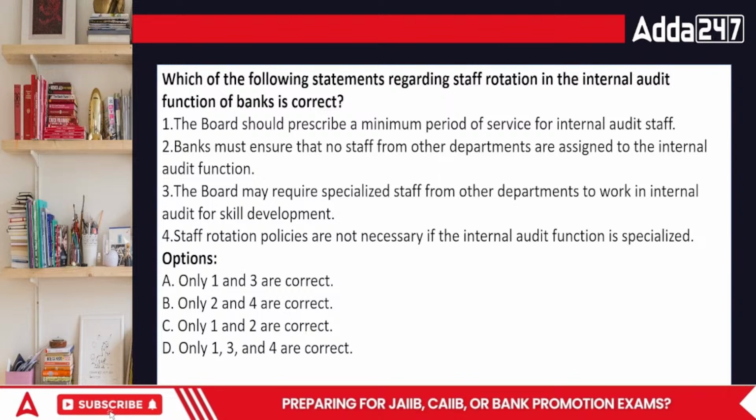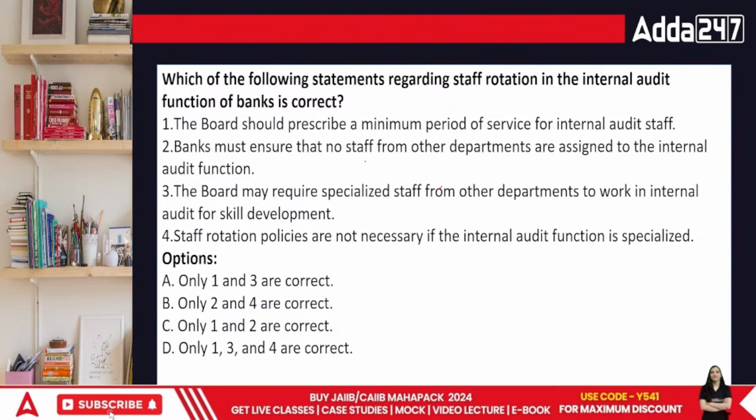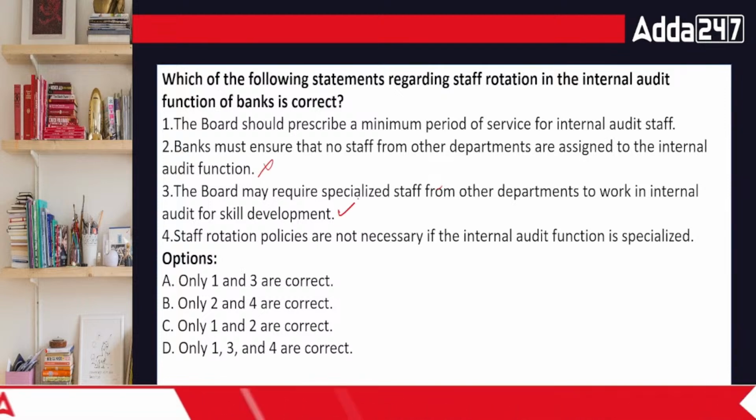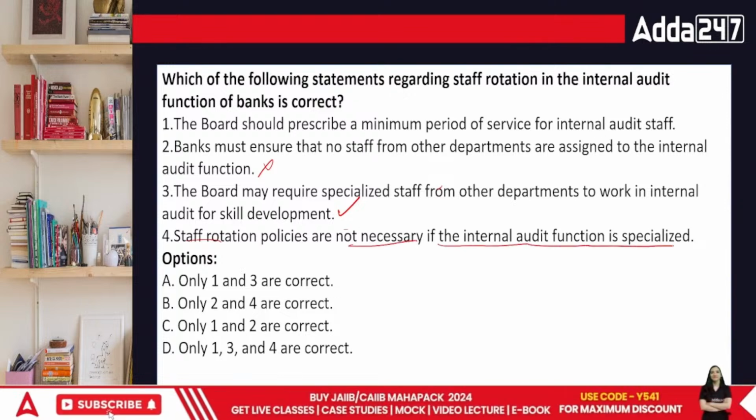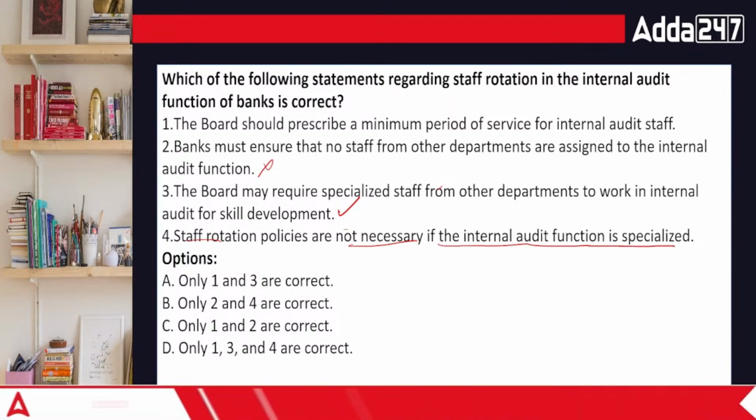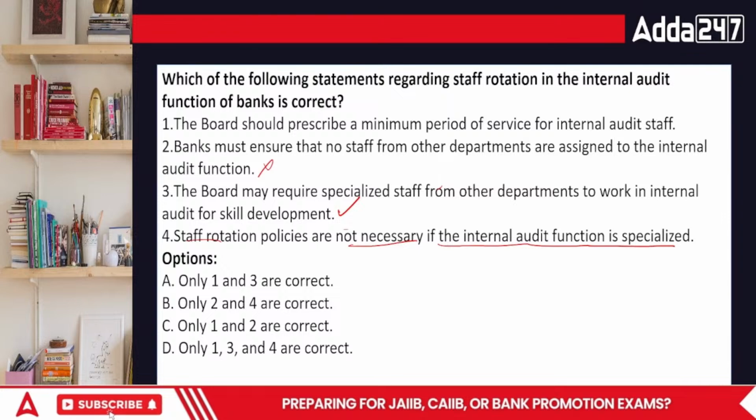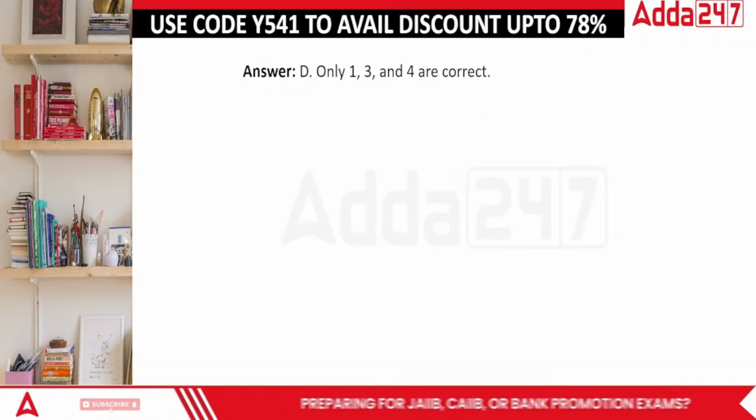Why? 1 is minimum period is definitely there for which the particular person works. There is no staff and department for internal. This is wrong. Then 3 is you have specialized people, and staff rotation policies are not necessary if the internal audit function is specialized. If the person is specialized in their work, then we are not going to make a hue and cry about it. Okay? So the correct answer is 1, 3 and 4.